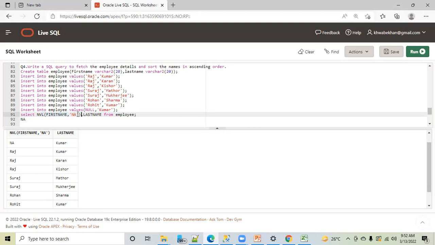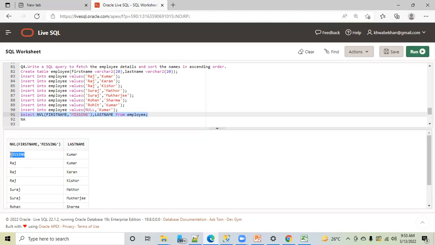Who will explain the meaning of this? Who will tell me what this is doing? It replaces the first name. So whenever you write SQL, the engine will identify that the user has written NVL. SQL will understand that if I have any null value in first name, I have to replace that with NA. Or if you don't want NA, you want to write missing, you write missing. Whatever you want, you can add here, it's your wish.